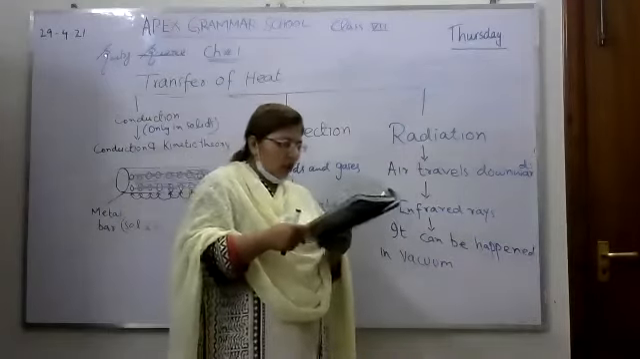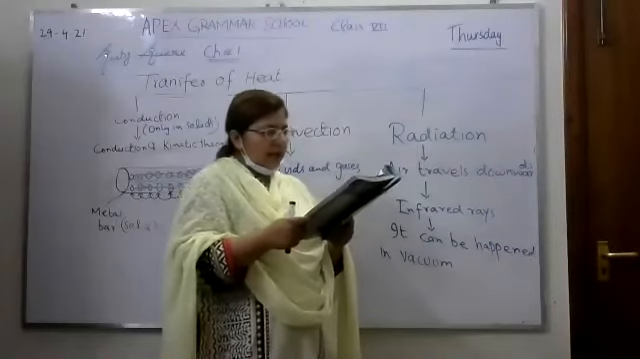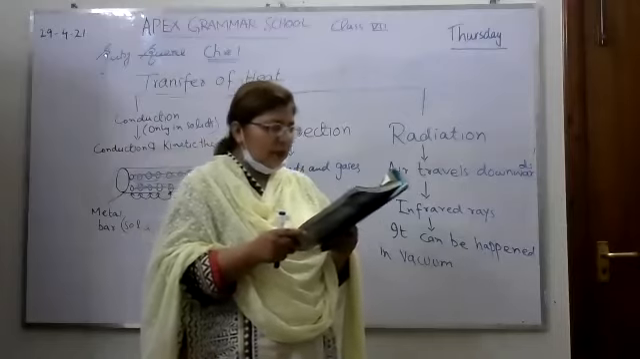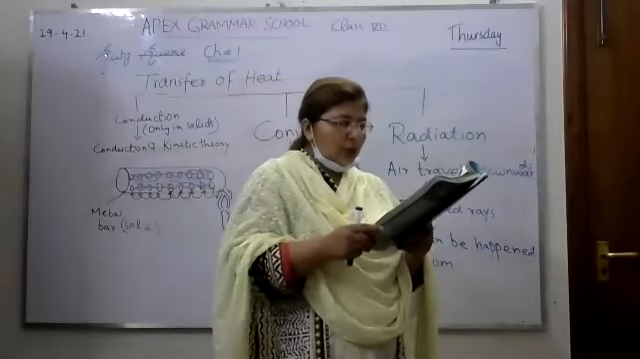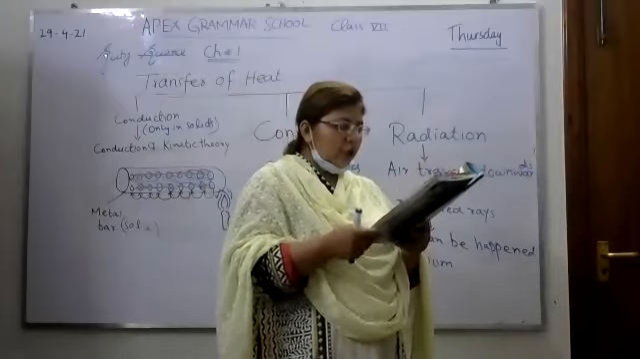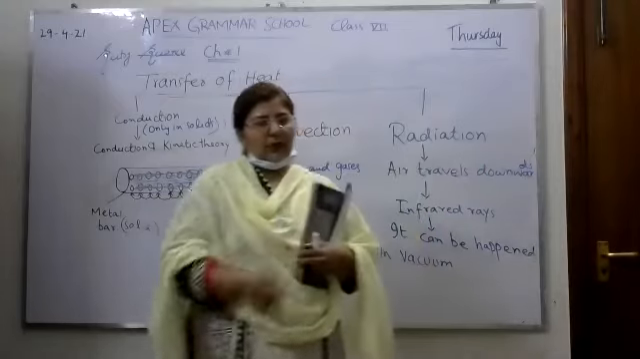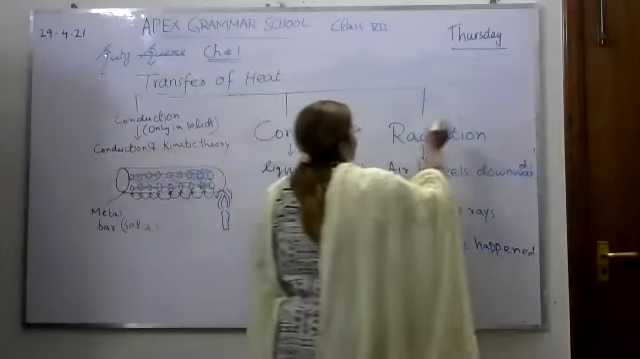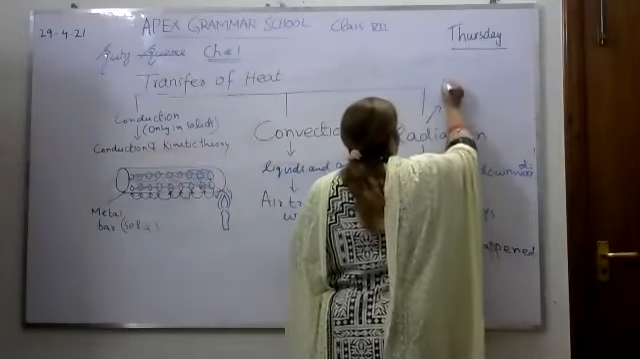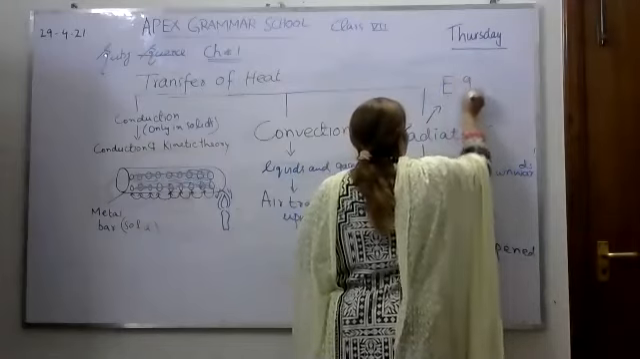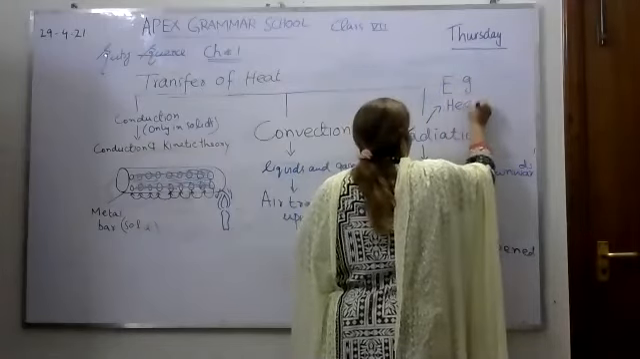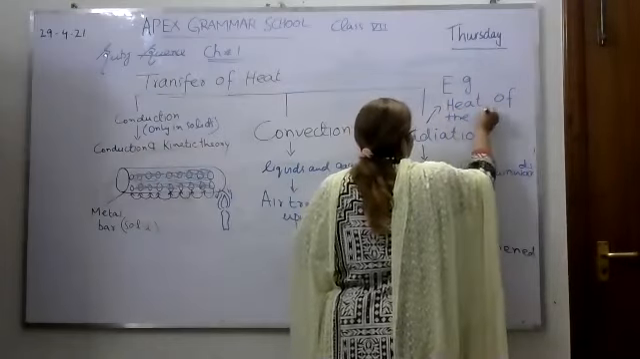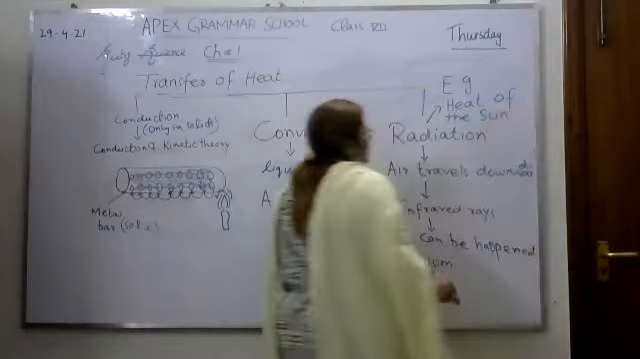Now come to the next point. An example is given. This is why we can still feel the heat of the sun, although it is 150 million kilometers away from the earth. So which example can we discuss? The heat of the sun. It is an example.